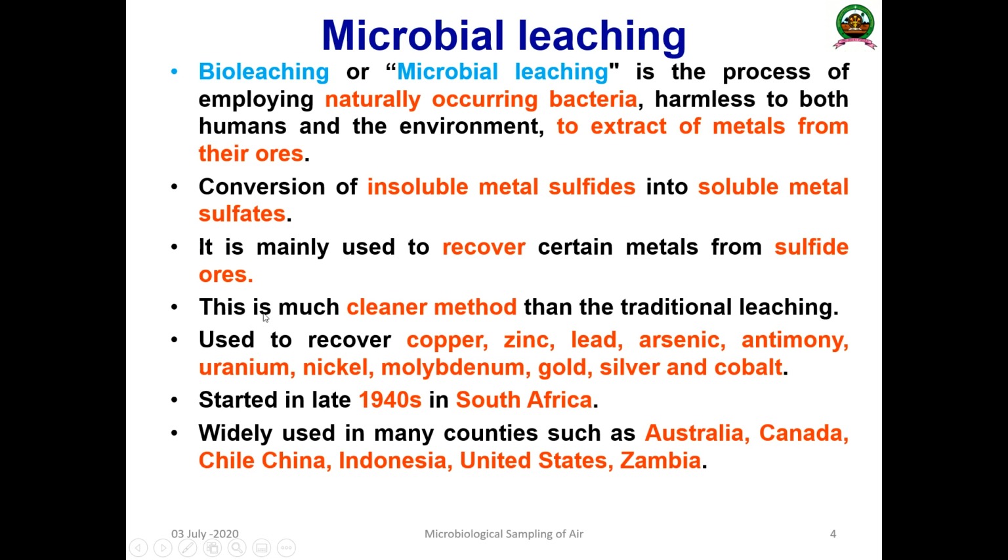This is a much cleaner approach than the traditional leaching approach, which has a lot of shortfalls, while microbial leaching is a much more beneficial approach. It is used to recover metals such as copper, zinc, lead, arsenic, antimony, uranium, nickel, molybdenum, gold, silver, and cobalt.